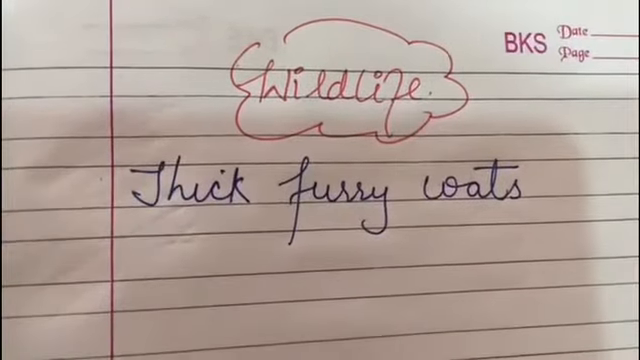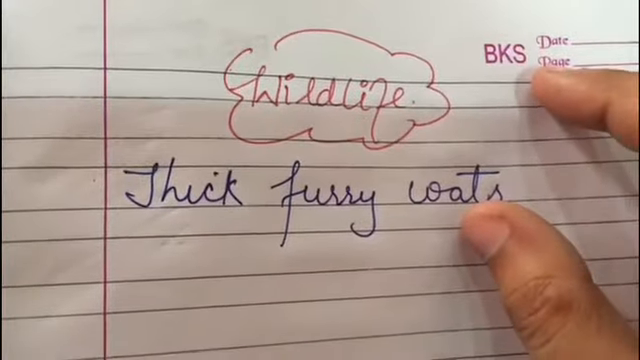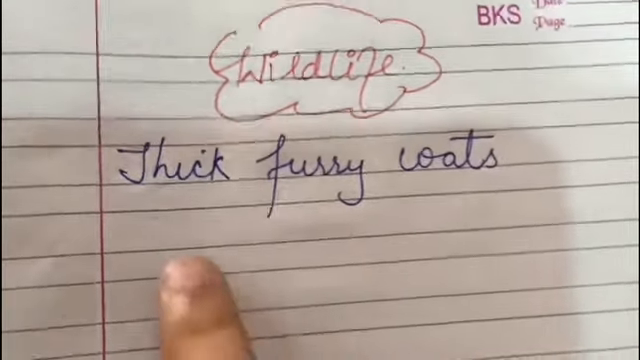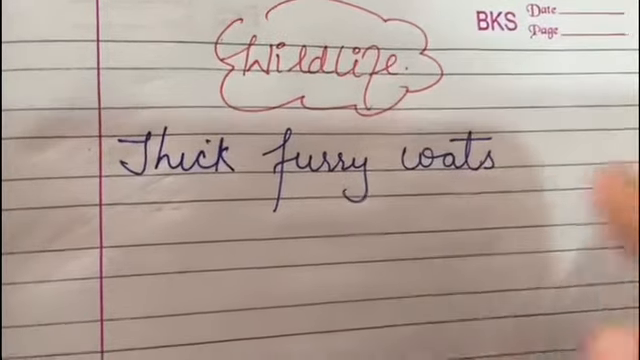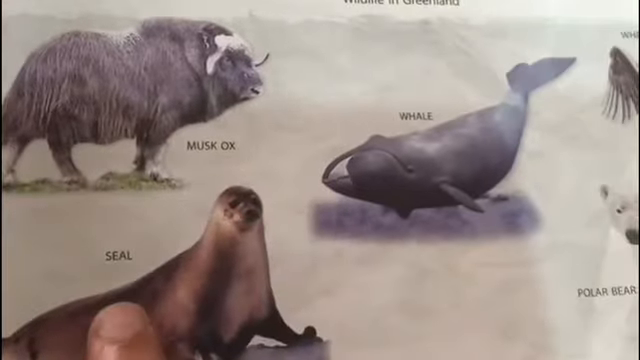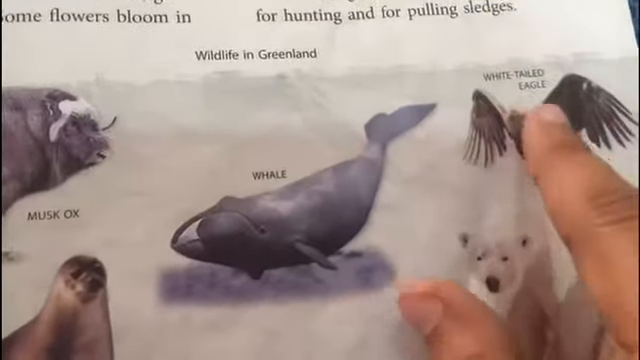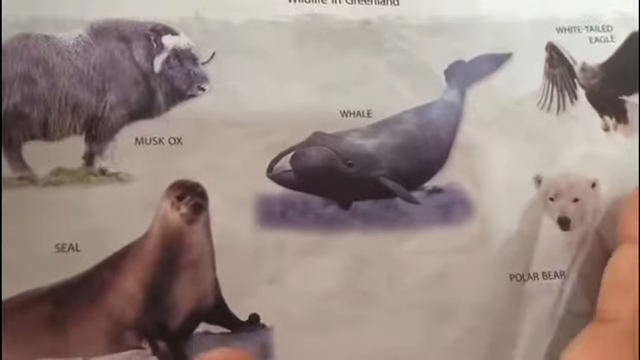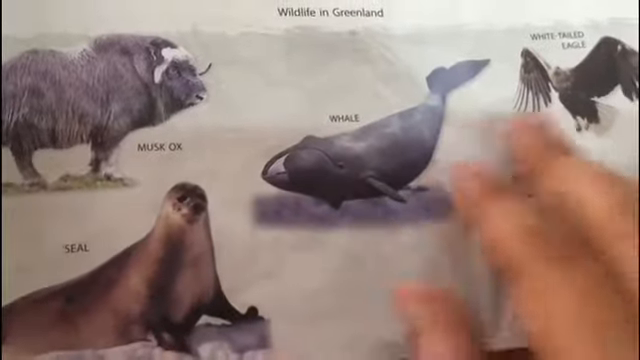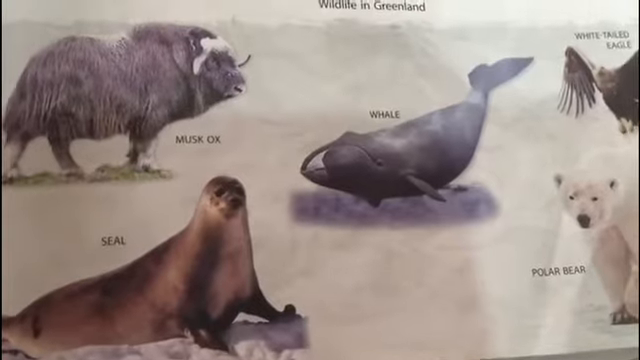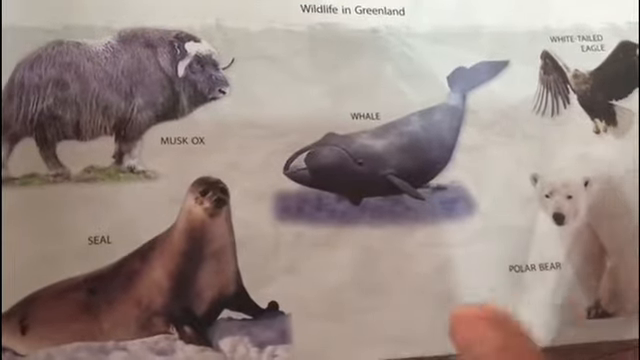Now we will discuss the wildlife of Greenland. Only animals with thick furry coats, or those who can withstand the extreme cold, can survive in Greenland. I'll show you the pictures of those animals. See, musk ox, seal, whale, white-tailed eagle, polar bear. Animals like the polar bear and musk ox have thick furry coats, they can withstand the extreme cold, and so they can survive in Greenland.